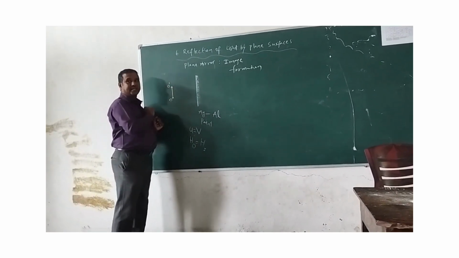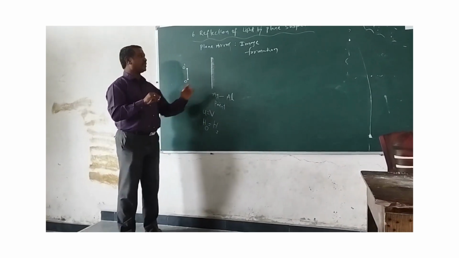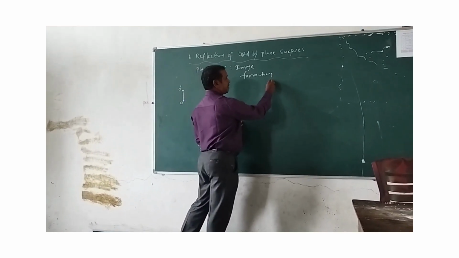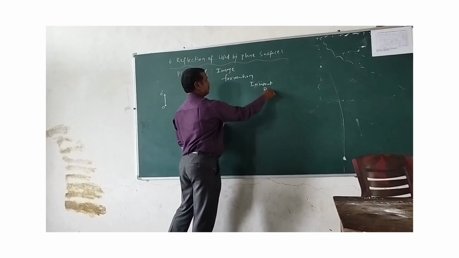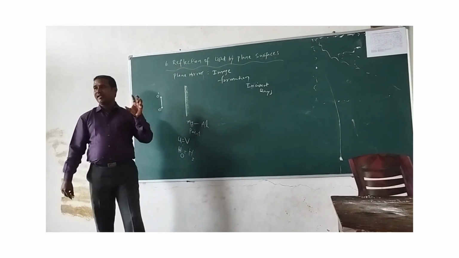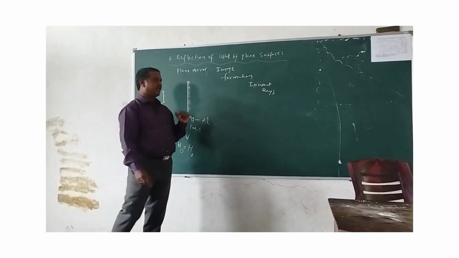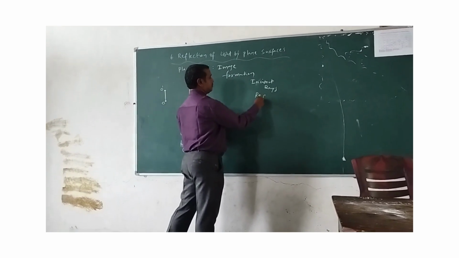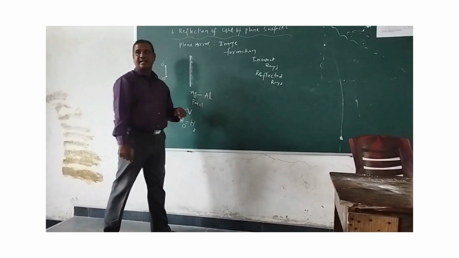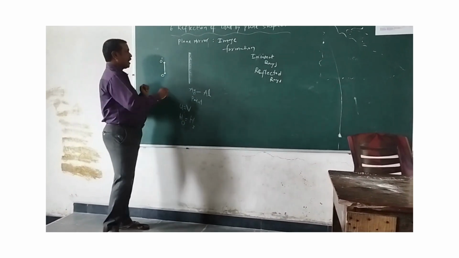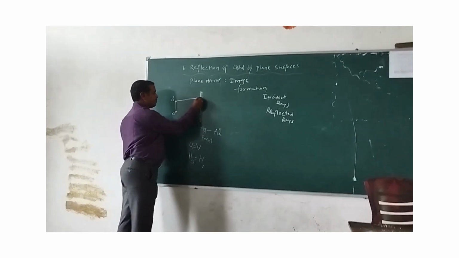Now to understand this concept, the rays which are coming and falling on the mirror are called incident rays. So we are getting some terms. Incident rays. Okay? So which are falling on the mirror, they are called incident rays. Which get back, they are called reflected rays. Incident rays, reflected rays.